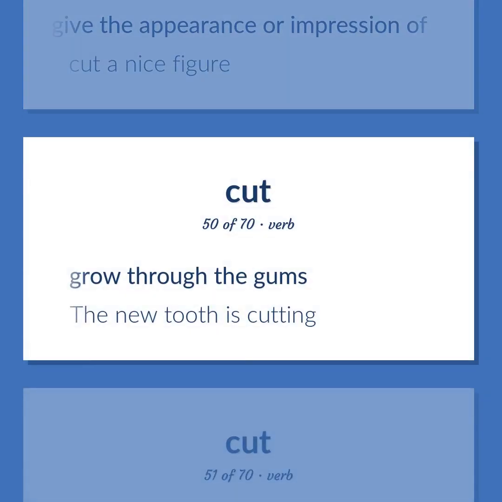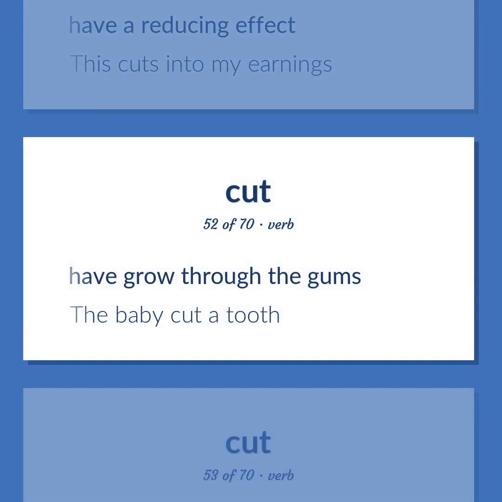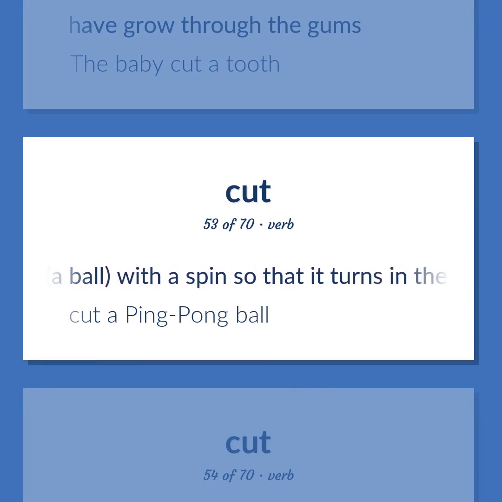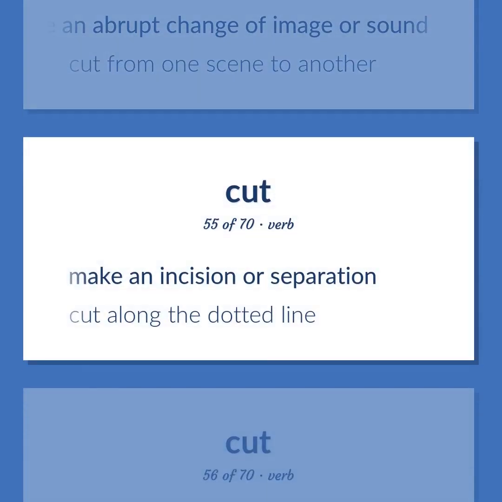Grow through the gums. The new tooth is cutting. Have a reducing effect. This cuts into my earnings. Have grow through the gums. The baby cut a tooth. Hit a ball with a spin so that it turns in the opposite direction. Cut a ping-pong ball. Make an abrupt change of image or sound. Cut from one scene to another. Make an incision or separation. Cut along the dotted line.